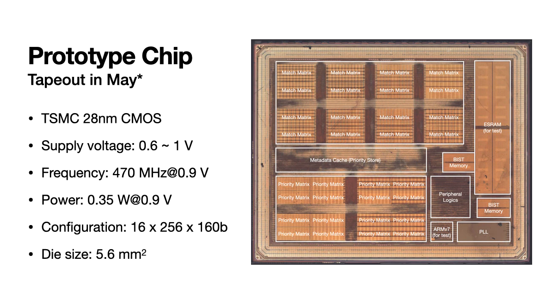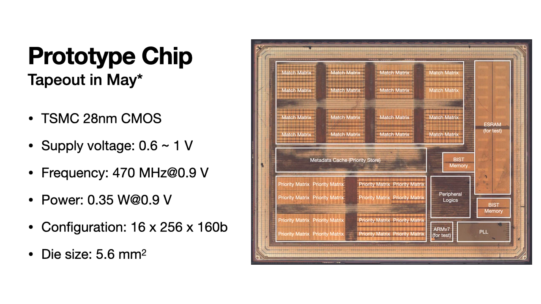In addition to the circuit-level simulation from the original paper, we have taped out a prototype chip this May. As a proof of concept, it has 16 subtables in contrast to 256 in the paper, and each rule is 160 bits wide in contrast to 640, offering a capacity of 4K entries.